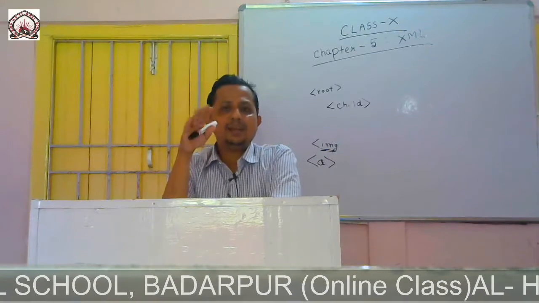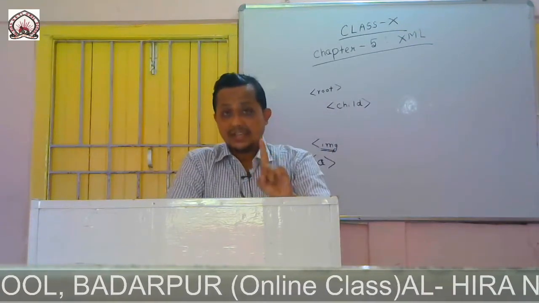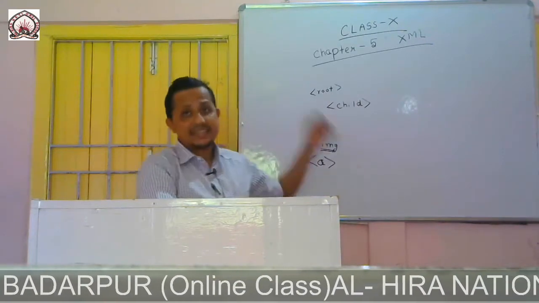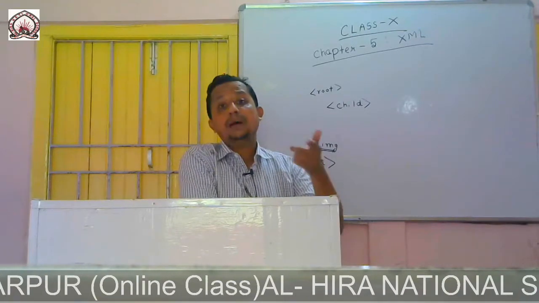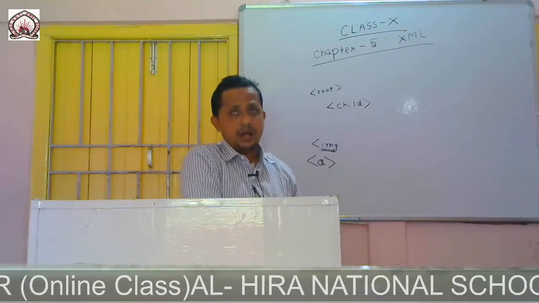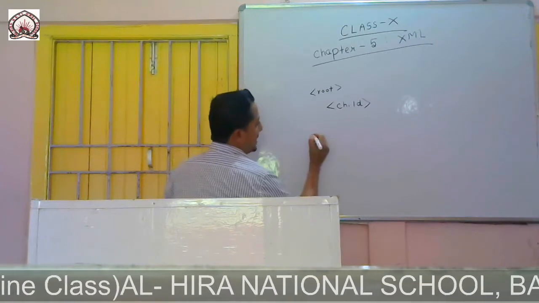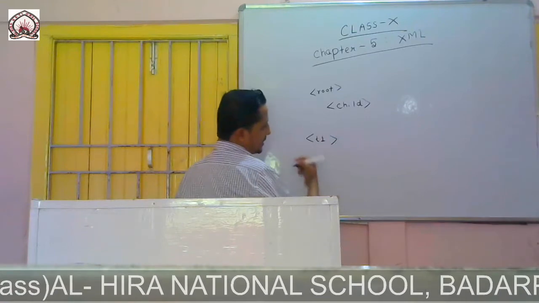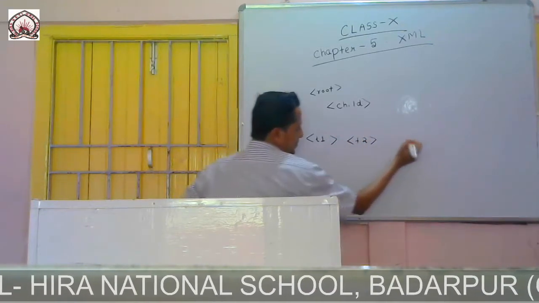Another is that in XML a nested pair cannot overlap another tag, but in HTML the tags can overlap one another. In XML, because the tags are in a tree structure, the nested tags cannot overlap each other. Say for example, this is my tag T1, then I have used tag T2.